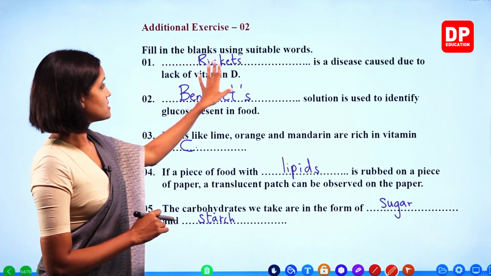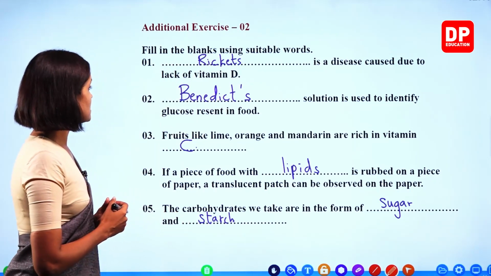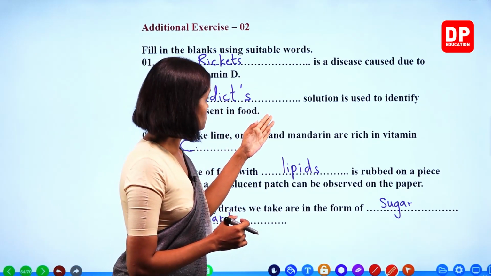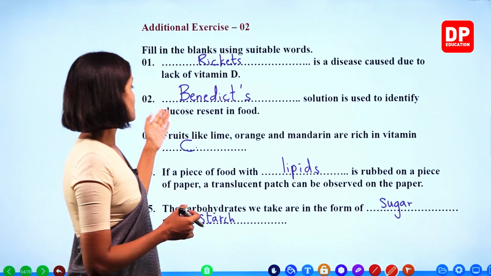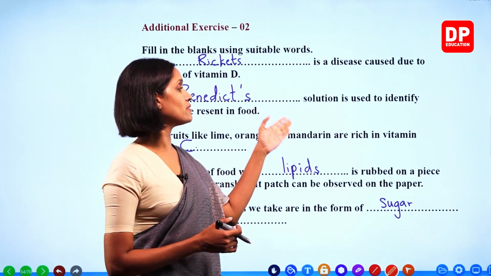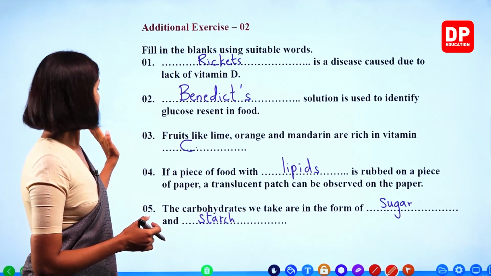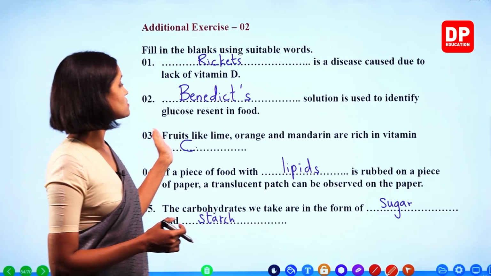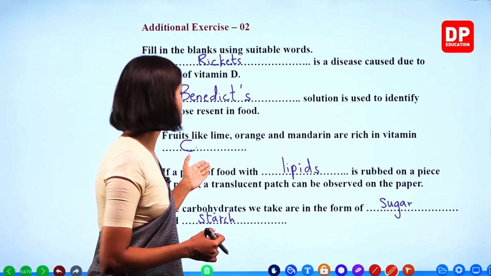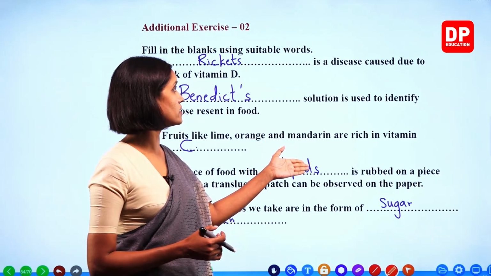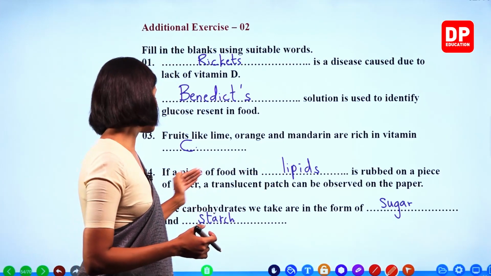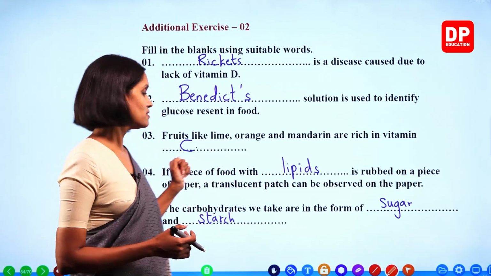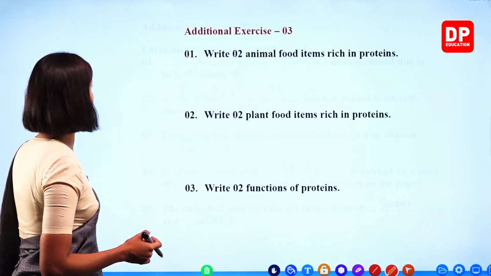So, rickets is a disease caused due to lack of vitamin D. Benedict solution is used to identify glucose present in food. Fruits like lime, orange and mandarin are rich in vitamin C. If a piece of food with lipids is rubbed on a piece of paper, a translucent patch can be observed on the paper. The carbohydrates we take are in the form of sugar and starch. Right? Okay, we move on to the next.